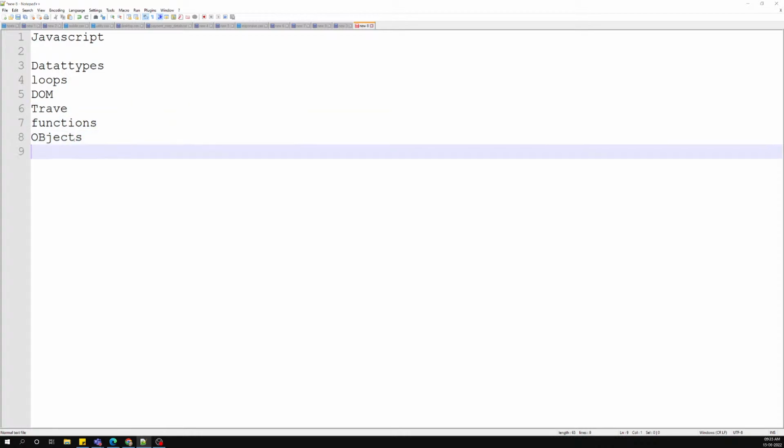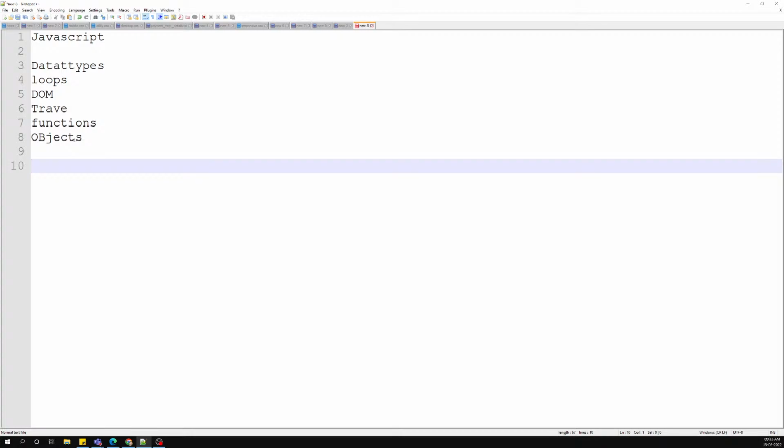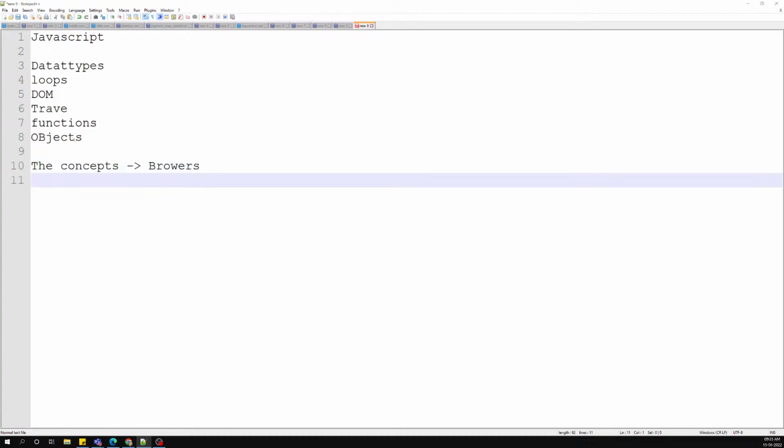Now the concepts we have learned up to now will work in all the browsers. So there is no need for us today to fear about this one. Everything will work in all the browsers, in all the versions, starting from when JavaScript was first introduced. So these concepts will work in all the browsers.